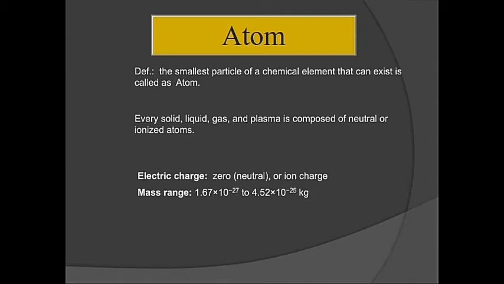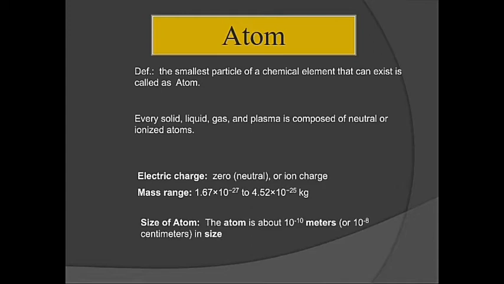But if it is in ionized state, it will have the charge of ions. Ions have two types of charges, positive and negative. The mass of an atom is 1.67 × 10^-27 to 4.52 × 10^-25 kilogram. So it has very small mass.